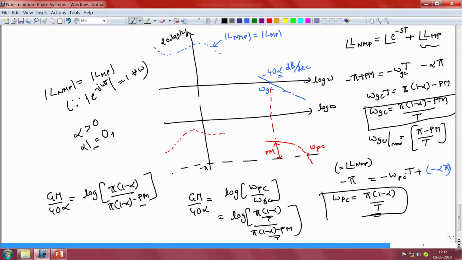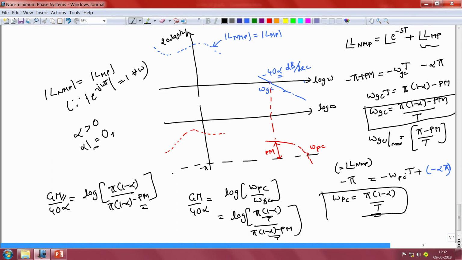So for a specified phase margin and a specified gain margin, this equation tells us the kind of rate at which the loop gain has to reduce between the frequencies omega gc and omega pc for the overall open loop system to have the specified values of Gm and Pm.